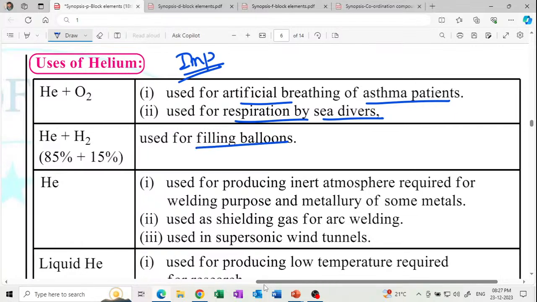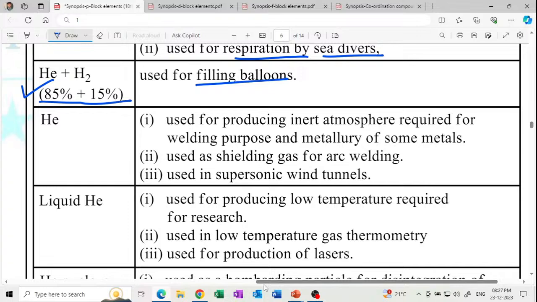Used for filling balloons. Helium and hydrogen in the ratio 85-15%, remember the ratio and percentage. Used for filling balloons. Helium is used for producing an inert atmosphere required for welding and metallurgy. Get it? Supersonic wind tunnels, arc welding, helium.